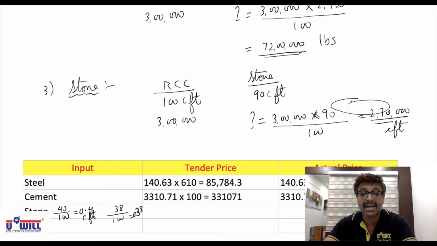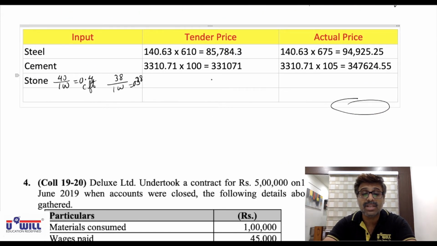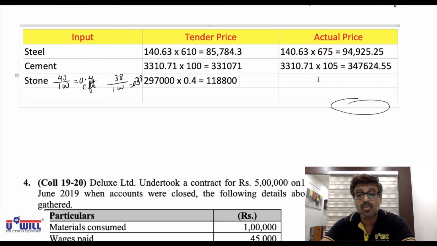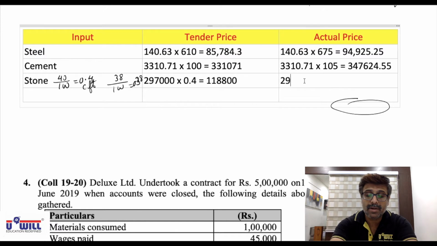So for 2,97,000 cubic feet, what is the price we would have quoted? 2,97,000 cubic feet into the tender price of 0.4 per cubic feet. That comes to 1,18,800. But we actually paid 2,97,000 into 0.38 per cubic feet.